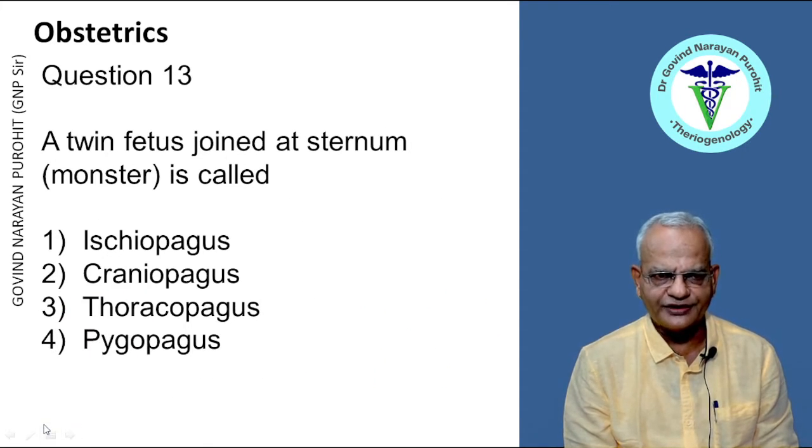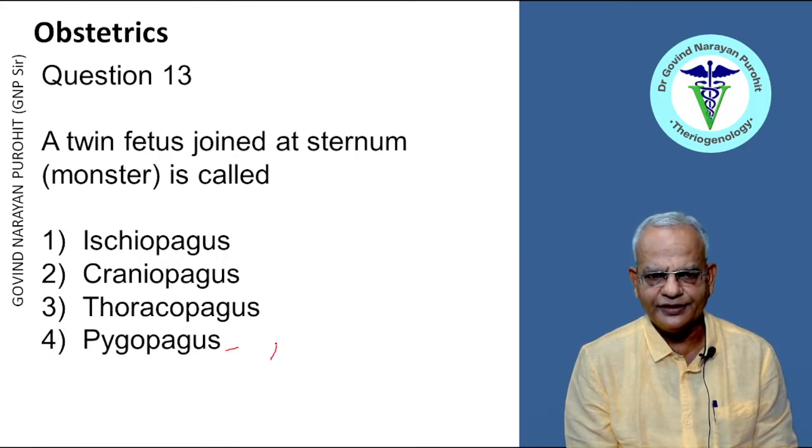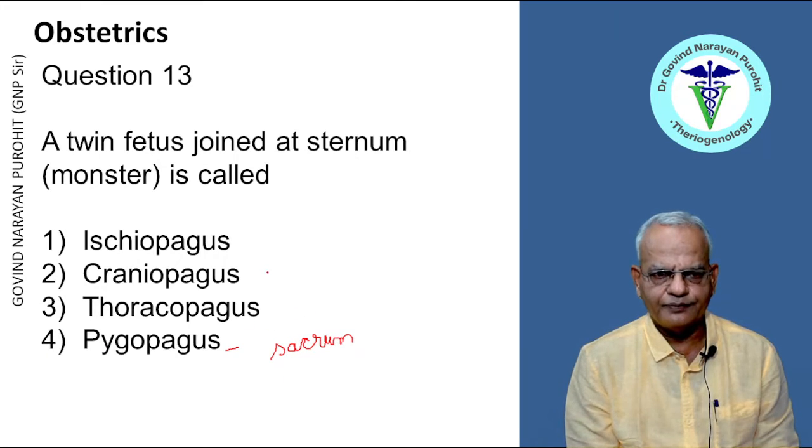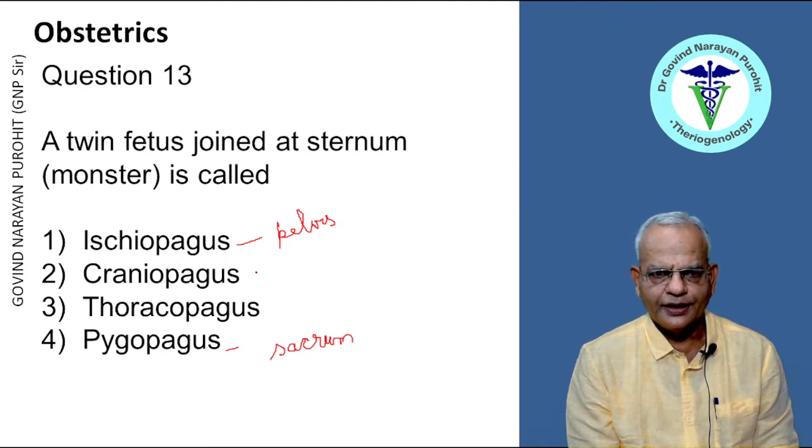A twin fetus joined at the sternum is known as Ischiopagus, Craniopagus, Thoracopagus, or Pygopagus. A Pygopagus is a twin monster which is joined at the sacrum. Ischiopagus is a monster which is joined at the pelvis. Craniopagus is a monster which is joined at the head. So Thoracopagus is the monster joined at the sternum. That is the right answer, right?